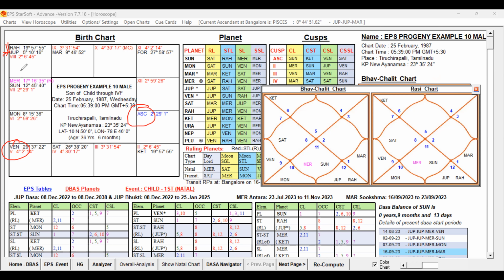And is any other planet afflicting that Jupiter, the fifth lord and karaka planet also? Jupiter is aspecting Ketu, but no other planet is aspecting. Saturn is not aspecting, but Jupiter is aspecting Saturn.